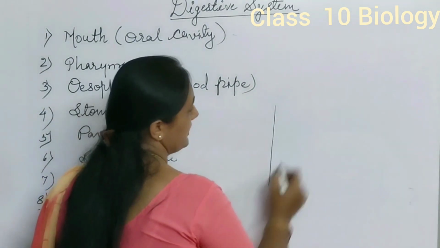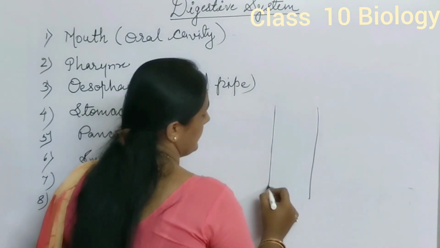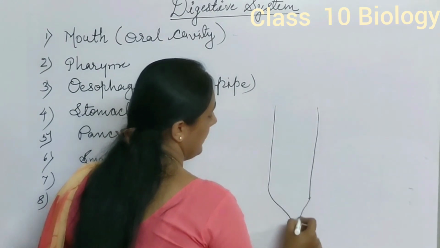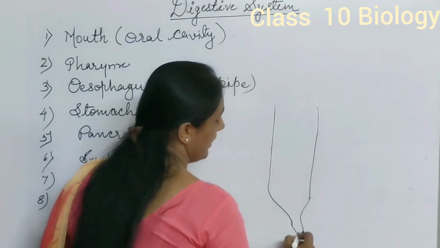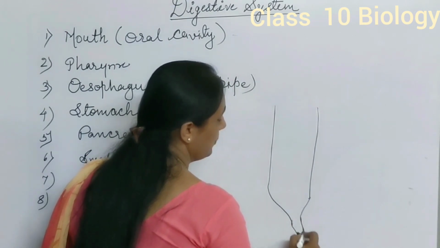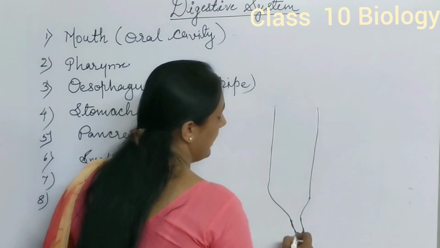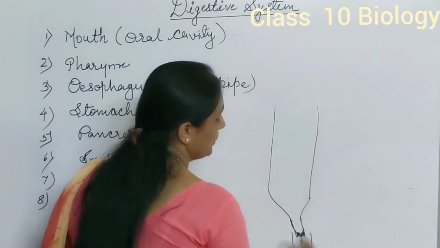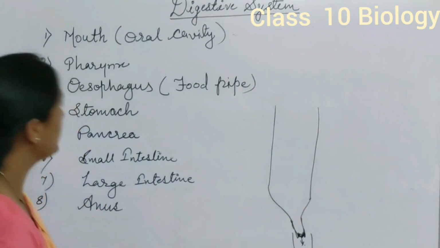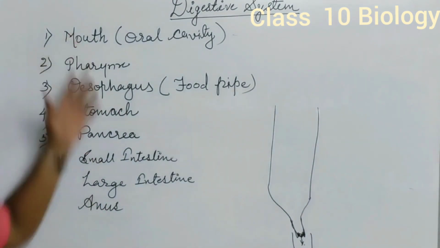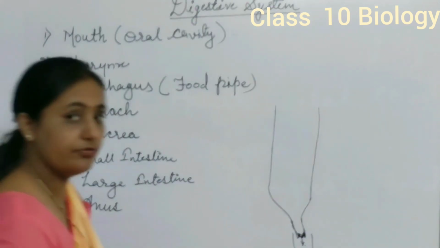Suppose this is the large intestine, and this large intestine opens in a canal region, and this canal region is guarded by a sphincter, and this sphincter, under neural control only, opens and throws out the material through the anus region out of the body. So these are the various organs of the digestive system and their role in the process of digestion.